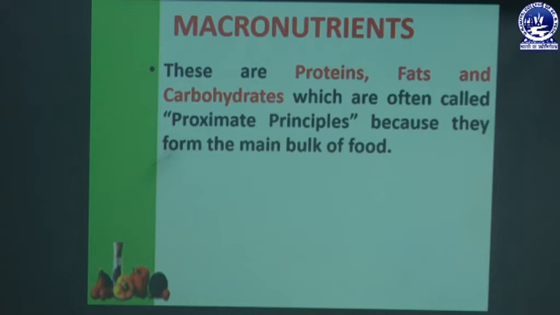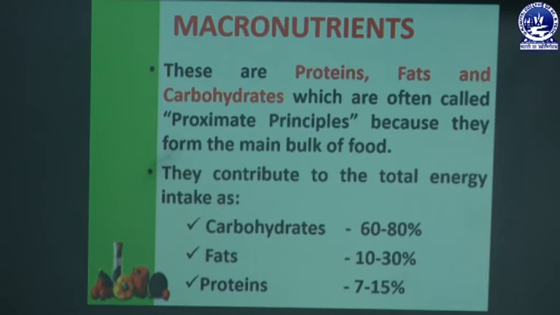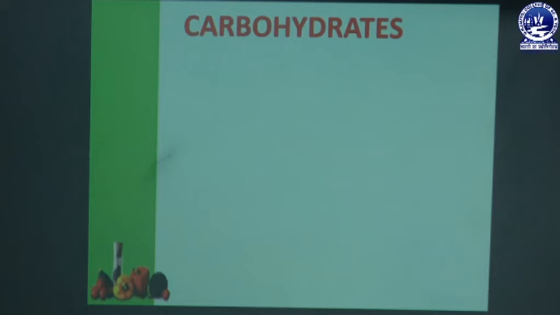the main bulk of food, and they contribute to the total energy intake, as carbohydrates are needed for 60 to 80%, fats 10 to 30%, and proteins 7 to 15%. There are three types of macronutrients. The first one is protein, the second one is fats and the third one is carbohydrates. We will discuss these macronutrients briefly.